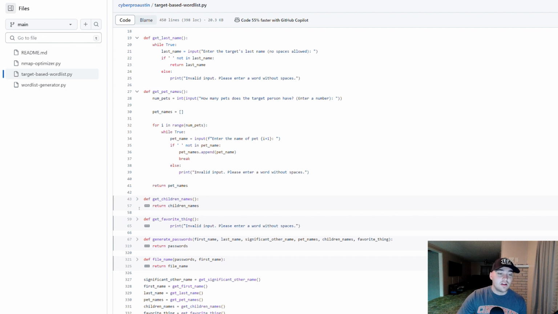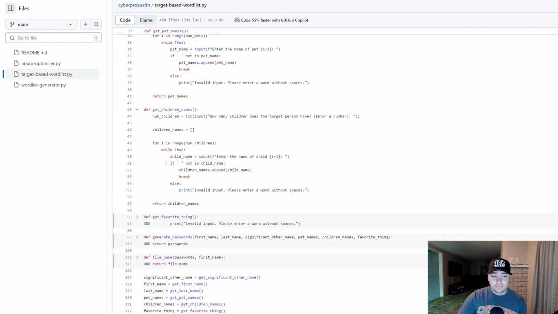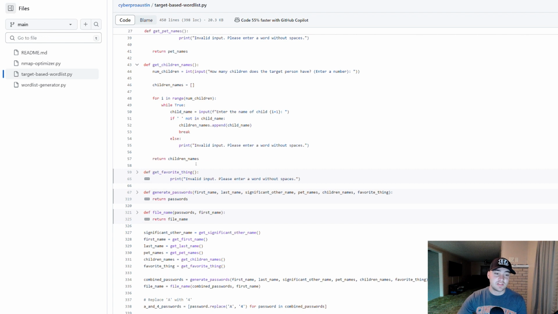Then we get to children, because people do the same thing with their kids. They use the name of their kid, the year they graduated high school, the year they were born, some significant number, and then go down the list and do that with each kid. So the same exact thing I did with pets, I did with kids. If you know the names of the kids of the person, you can do that.